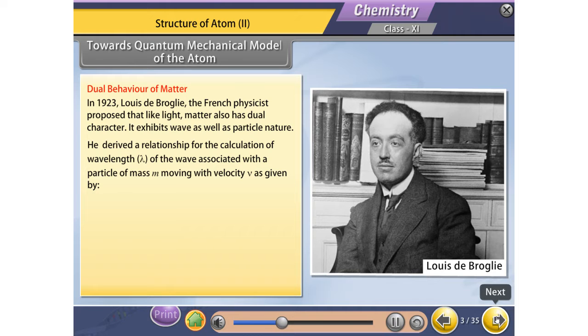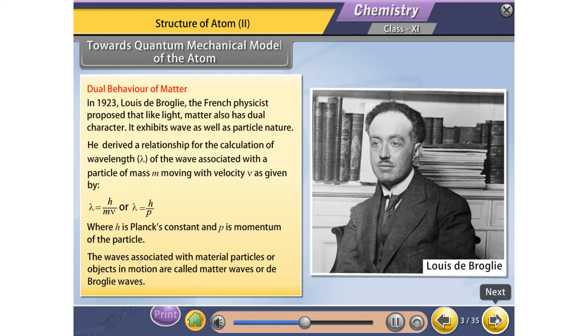moving with velocity v, as given by lambda is equal to h by mv, or lambda is equal to h by p, where h is Planck's constant and p is the momentum of the particle. The waves associated with material particles or objects in motion are called matter waves or de Broglie waves.